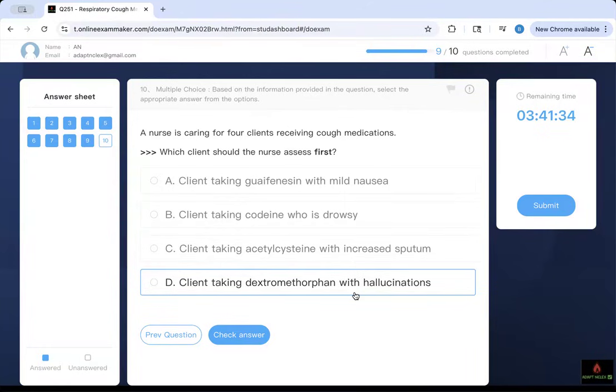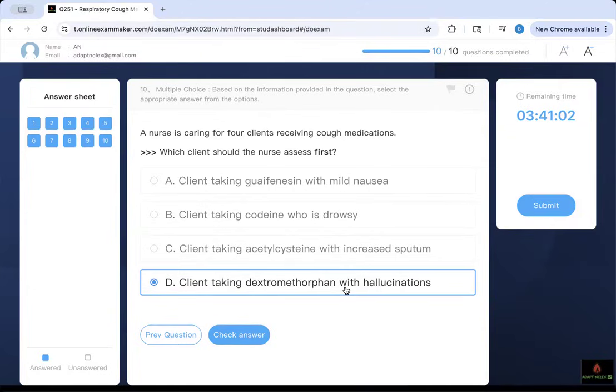This is it. You have to select one prioritization. This is not a rescue question, right? This is not a risk reduction. You just want to prioritize. A client taking acetylcysteine with increased sputum. If you take acetylcysteine, your secretion will increase. Client taking dextromethorphan with hallucination, central nervous system problem, bad problem. I know which one you pick. Put it down. You can see number 4 is the right answer.